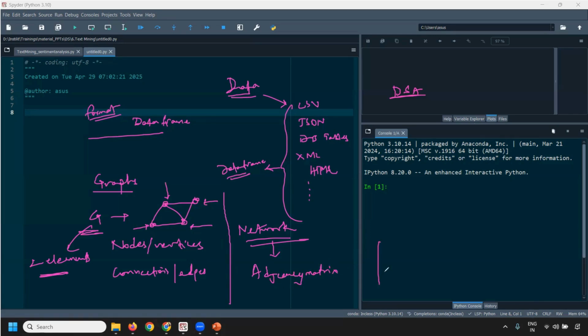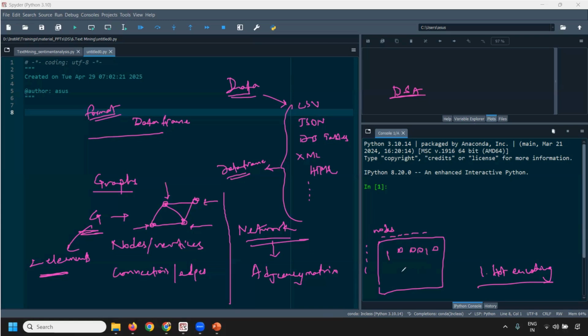All right. Which is, again, in a way, we see this as one-hot encoding only. In a way, it is nothing but one-hot encoding. We take the nodes or vertices here and here, rows and columns, and we represent the connections either as 1 or 0. 1 represents there is a connection, 0 represents there is no connection, like this.